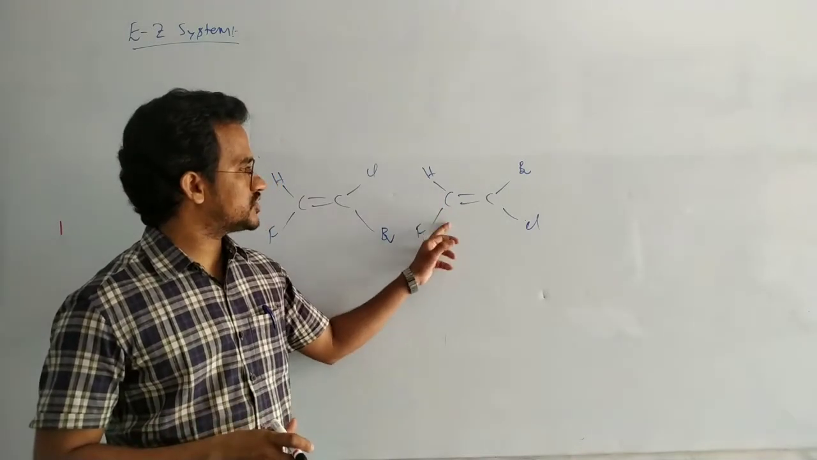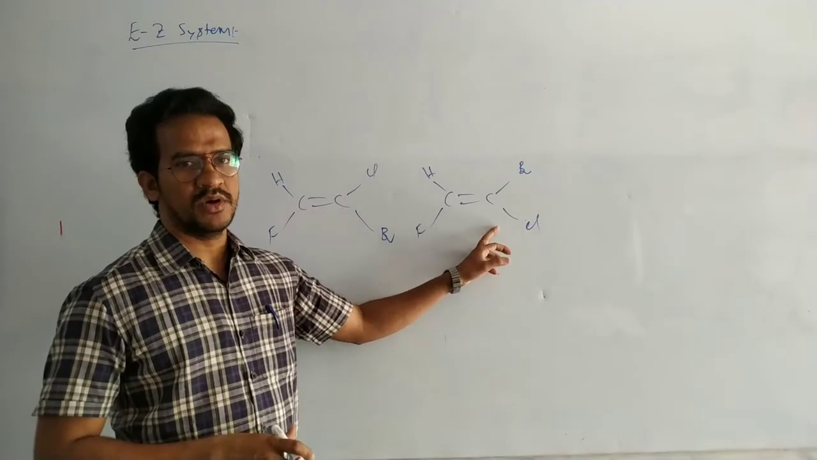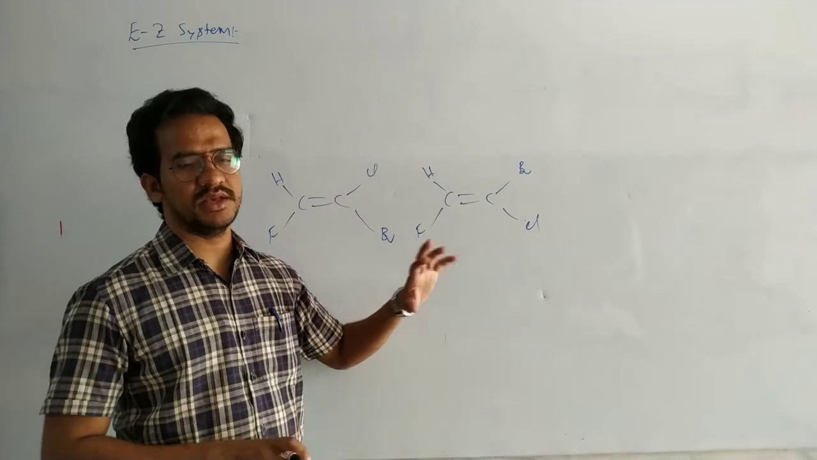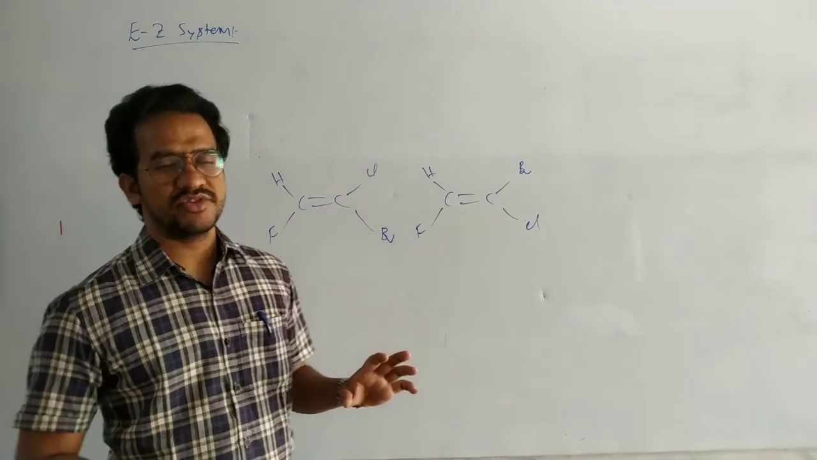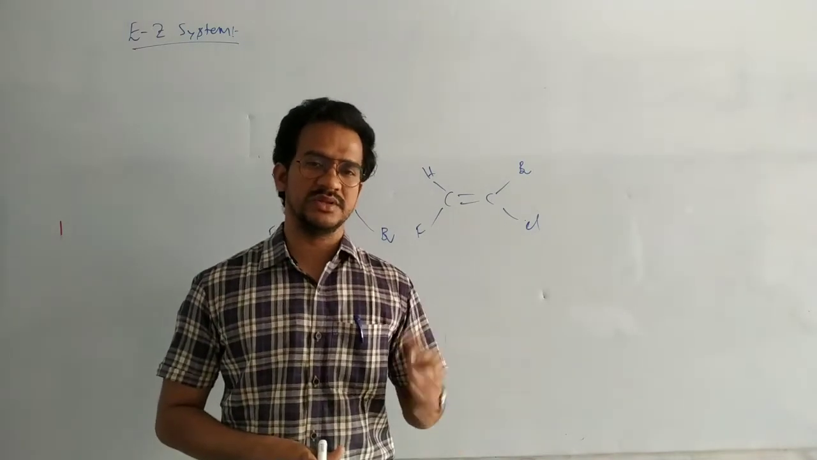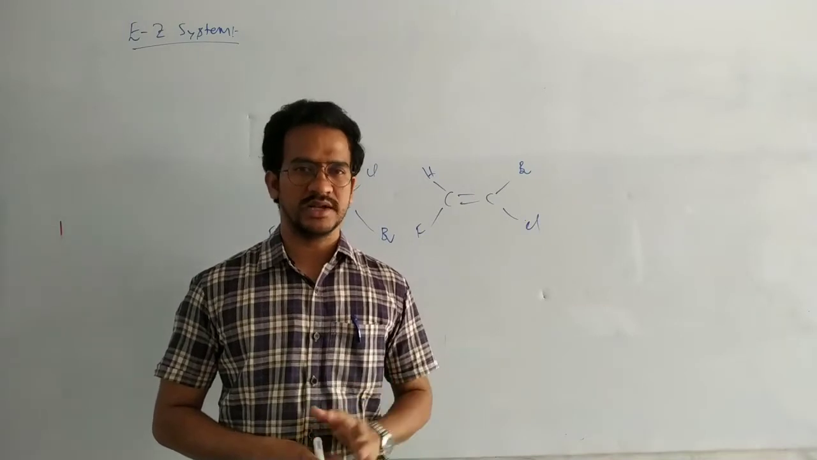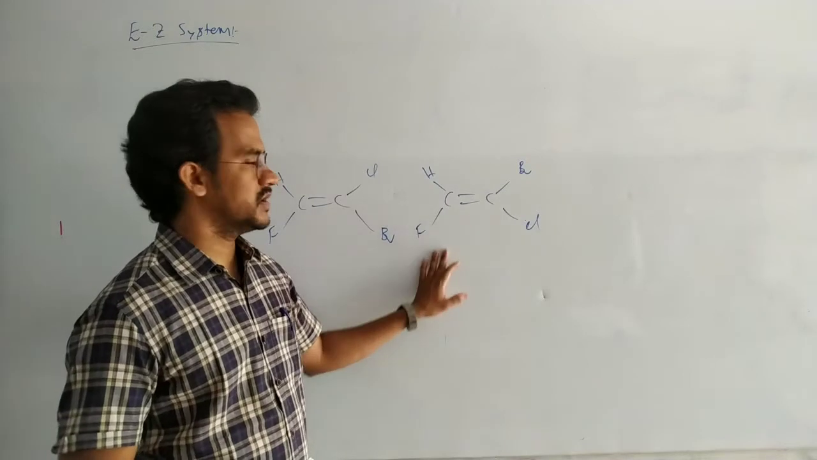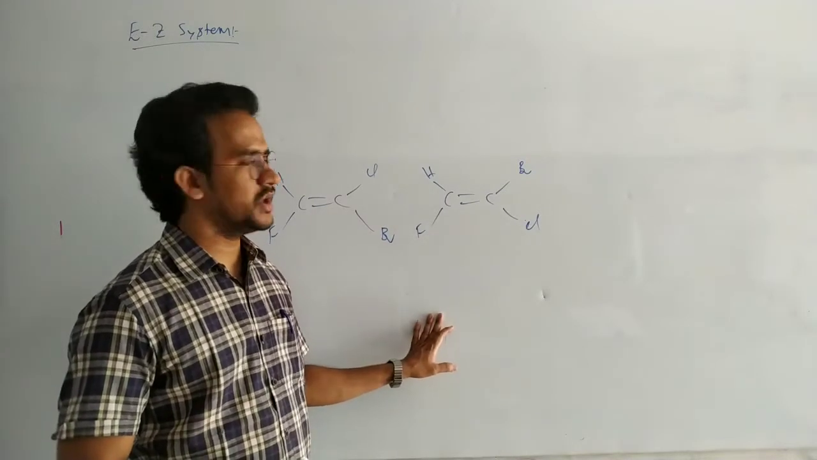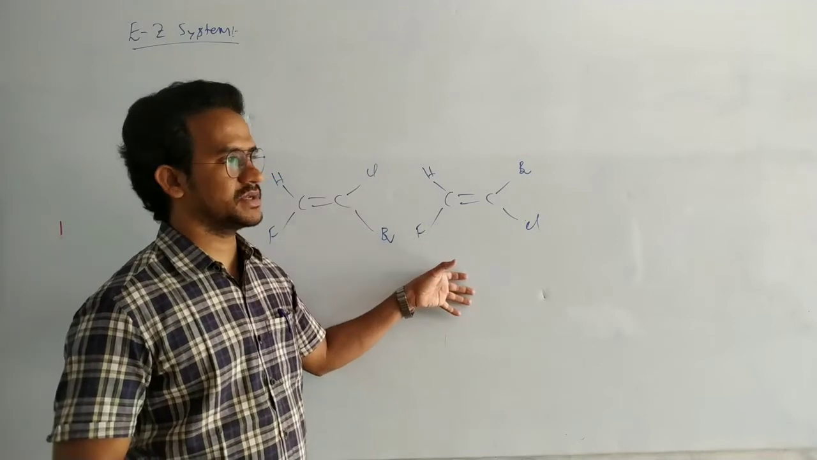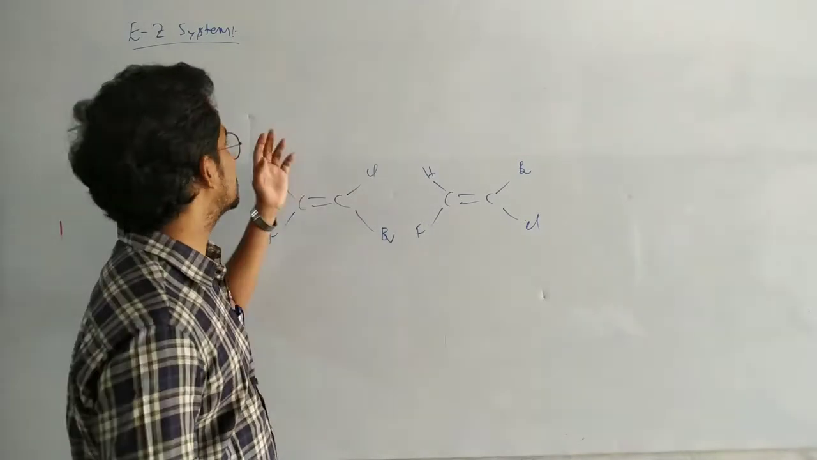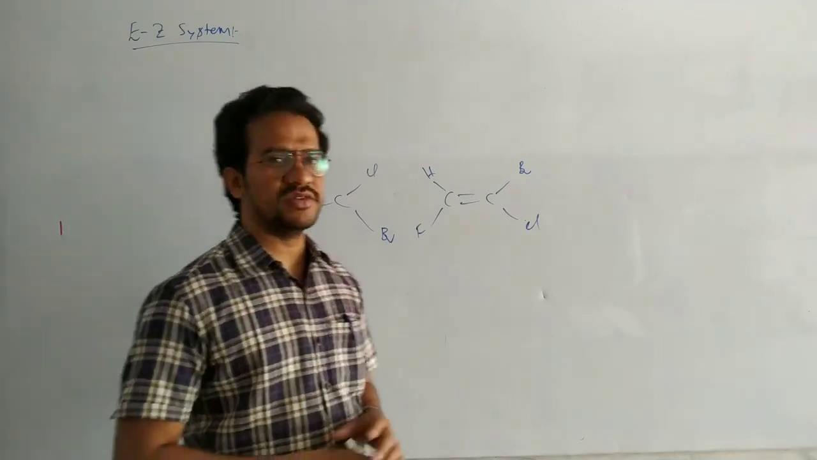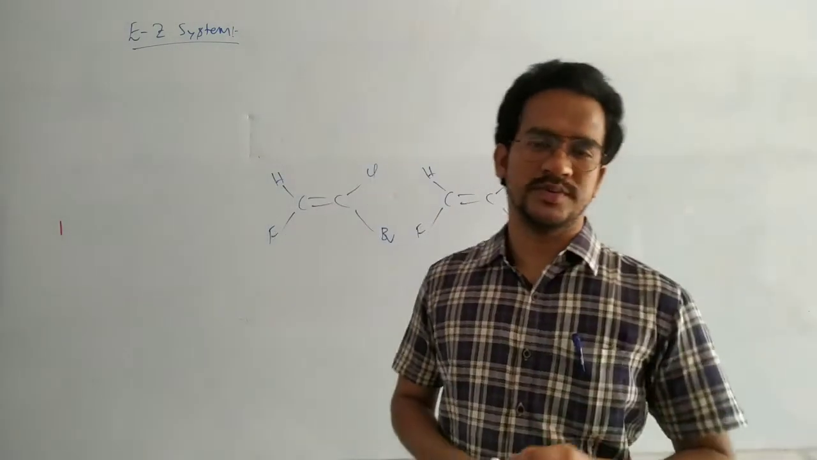Here, each carbon is attached to different groups, and to give the cis-trans naming is not possible. Because if similar groups are on the same side, that isomer is cis. Opposite side, trans isomer. But similar groups are not there. So here we cannot give the cis-trans naming. So then the EZ system was introduced. It is based on the priority of the groups.